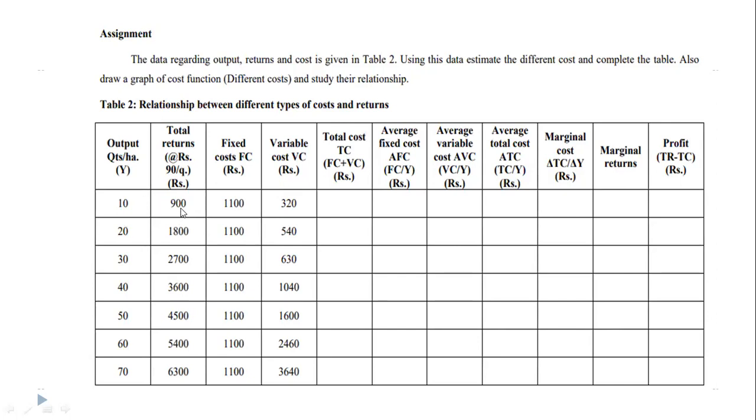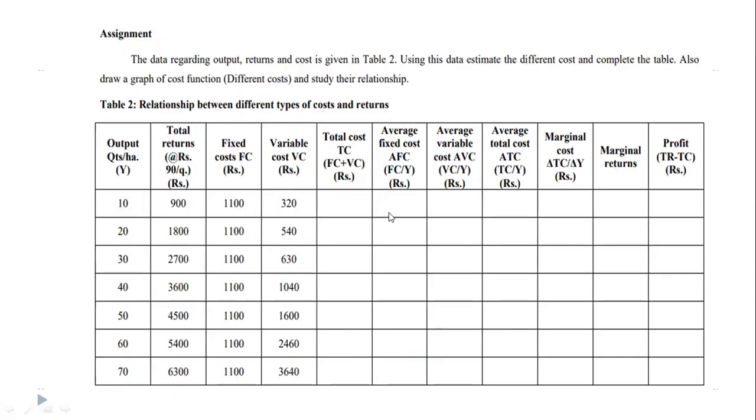From output you can estimate total returns, but now you have to estimate total cost, fixed cost plus variable cost. If you add these two columns, you get the total cost column. Average fixed cost is upon Y. The formulas are already given, so with the help of the formulas you go on estimating the figures. Now marginal cost, marginal returns, and profit. See here, change in TC: how can you estimate it? Take the difference between every quantity in this column. For the first difference, make it a dash.